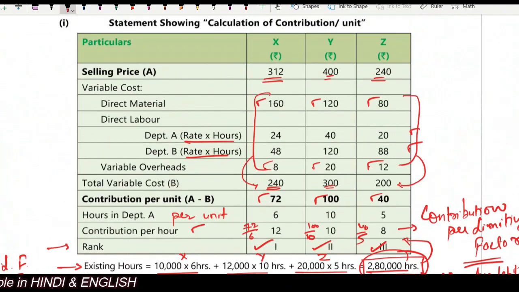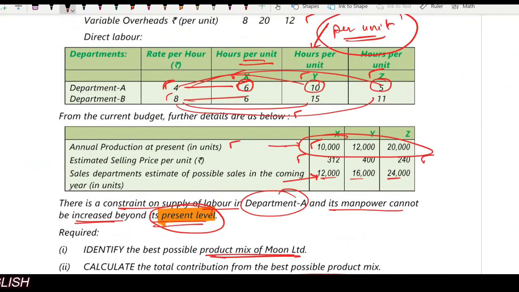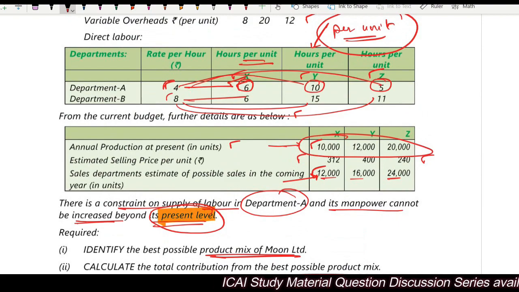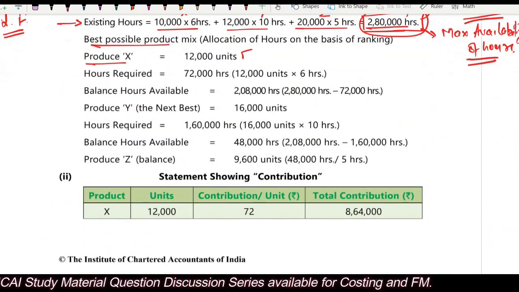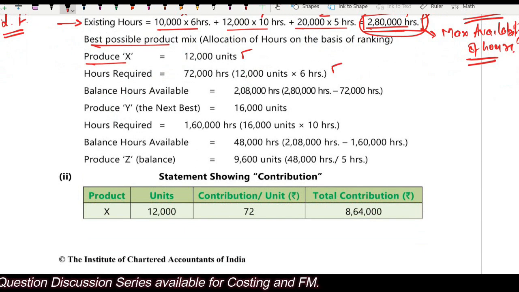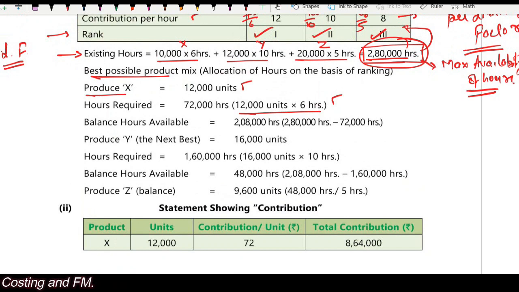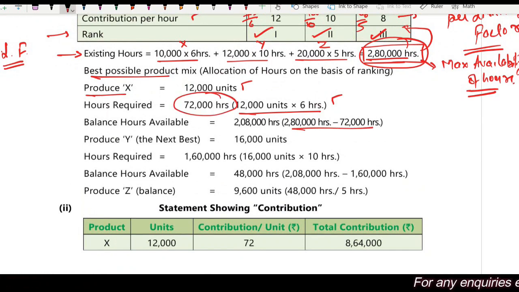How many hours are required? 12,000 multiplied by 6, right? 6 hours per unit, and 12,000 is the number of units that I want to manufacture. So 12,000 multiplied by 6 will give me the total number of hours required to manufacture X in the next year. What is the balance hours? Out of 2,80,000, we have utilized 72,000 hours in the manufacturing of X. So what is left? 2,08,000 hours.